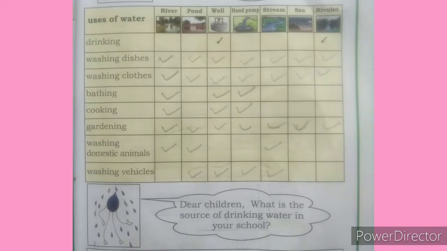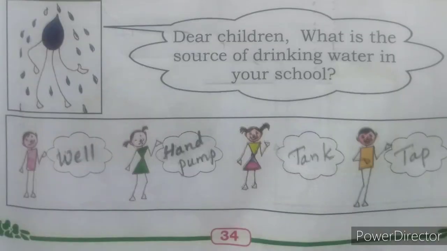Got it children? Okay. Then next, what is the source of drinking water in your school? You have to write here. What is the source of drinking water in your school children? That is, we get the well water, we get the hand pump water, we get the tank water, we get the tap water. From the tap water comes, we can use this for drinking. This is source of drinking water.